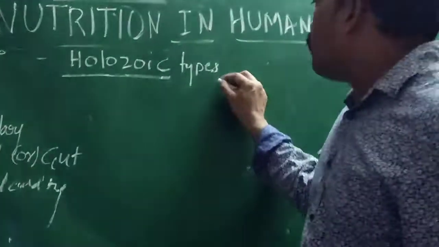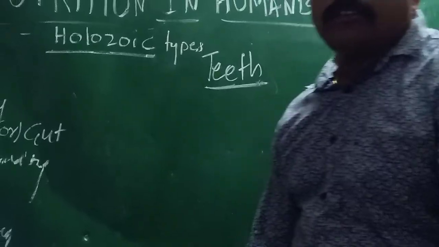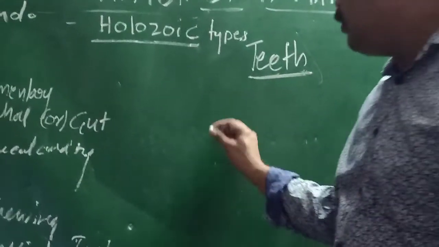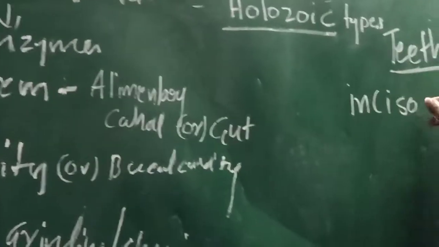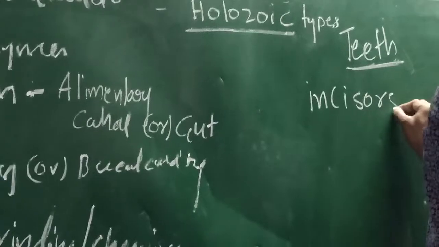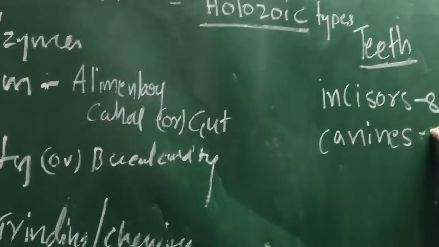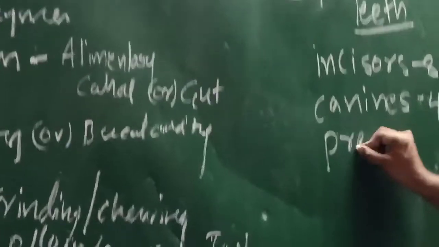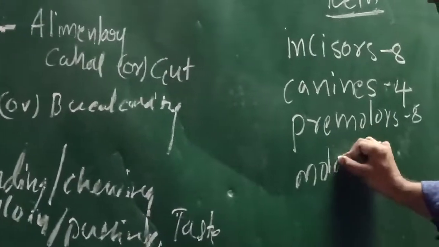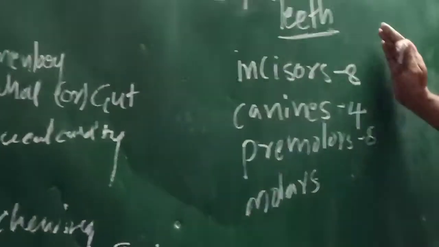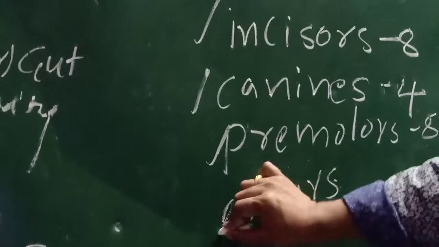Now we are going to discuss the types of teeth. Especially in the human body, there are 4 types of teeth. Generally, everybody knows there are 4 types of teeth. One is incisors, canines, premolars, and molars. Okay, there are 4 types of teeth: incisors, canines, premolars and molars.